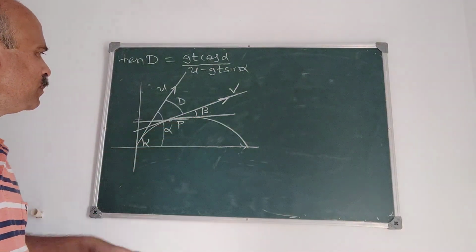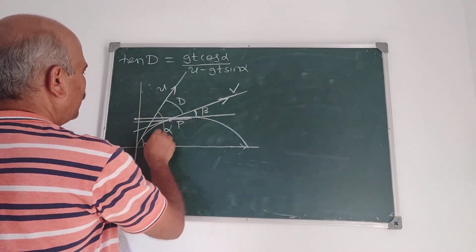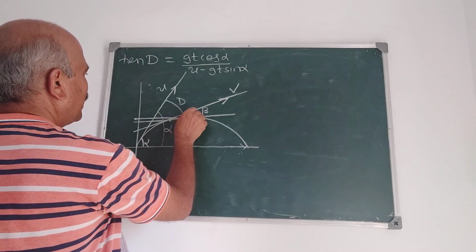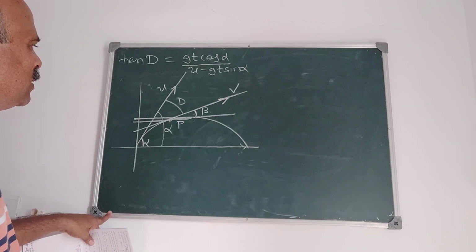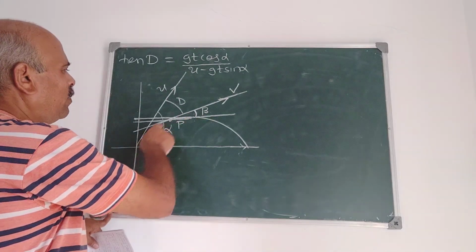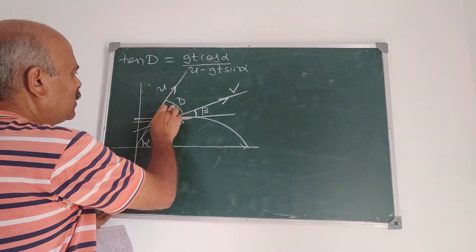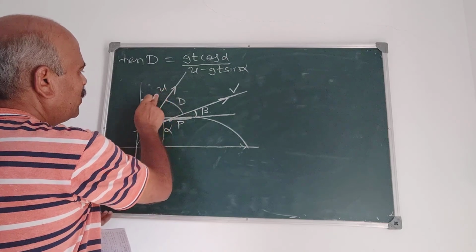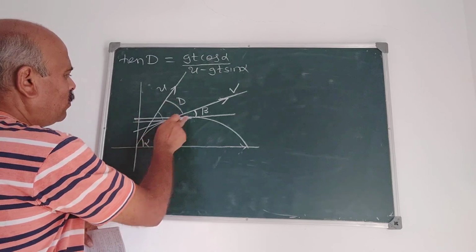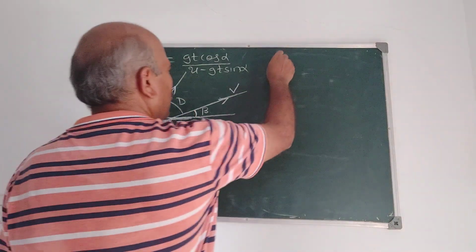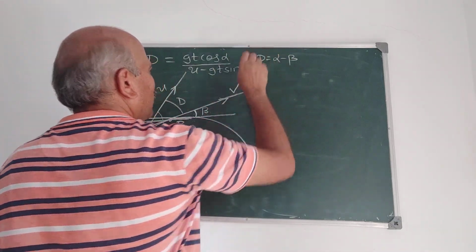Am I correct here? This is beta. Correct? And this is alpha. Alpha, beta. And what is d? Amount of deviation means the difference between these two angles. Alpha minus beta is the amount of deviation. Now, is this angle d here? It is deviated through this angle, but this angle is alpha minus beta. So amount of deviation is alpha minus beta, and d is therefore alpha minus beta.